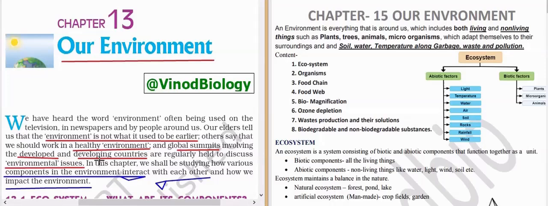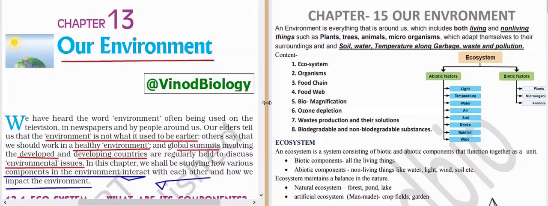In the introduction, it says that whatever surrounds us is called the environment. It should be healthy, and sometimes it is impacted or disturbed by us. This is the introduction. Now, an environment is everything that surrounds us.